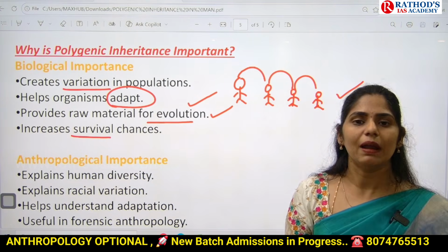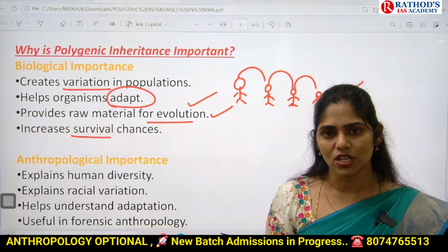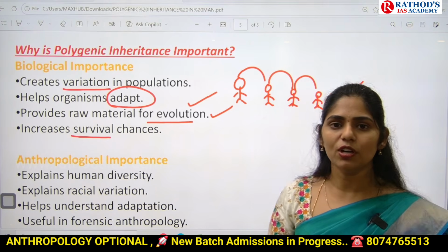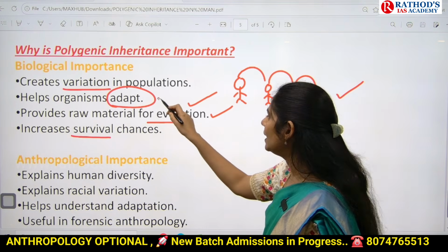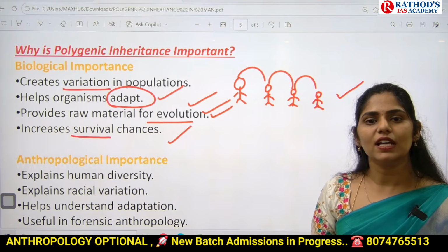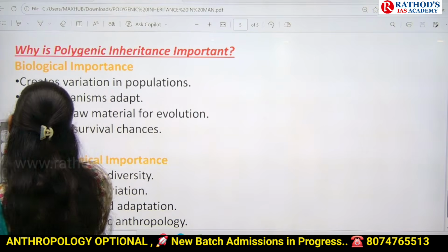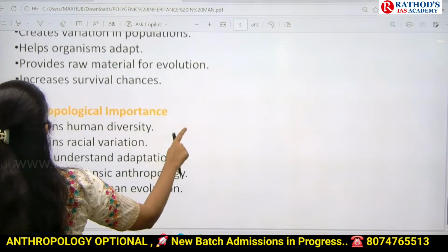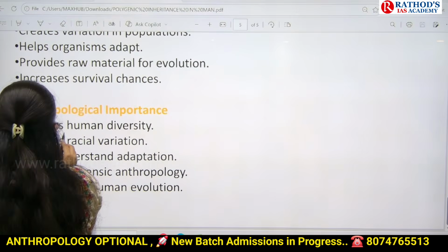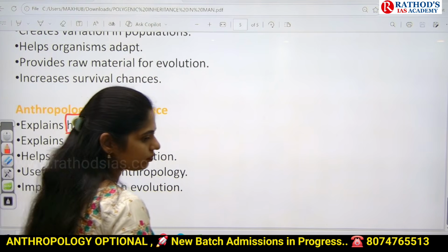If you are not adapting or not fitting into that situation, obviously you will not survive. To survive in that environment, obviously we need to have this adaptation, new species, then only there will be increased survival chances. Okay, from an anthropology point of view, this polygenic inheritance is very important. Because of this only we can understand human diversity.